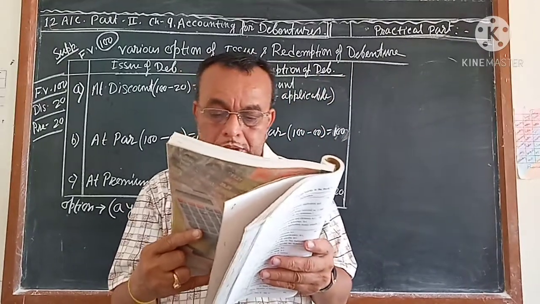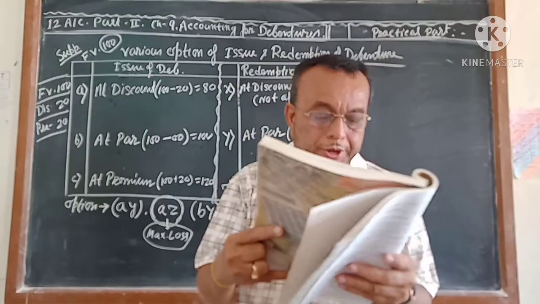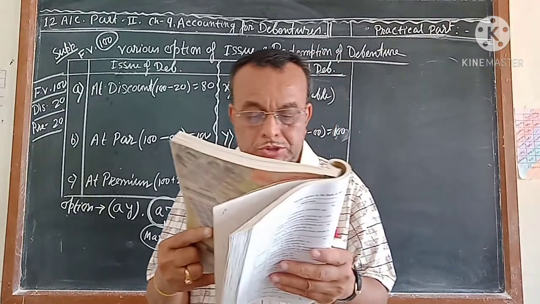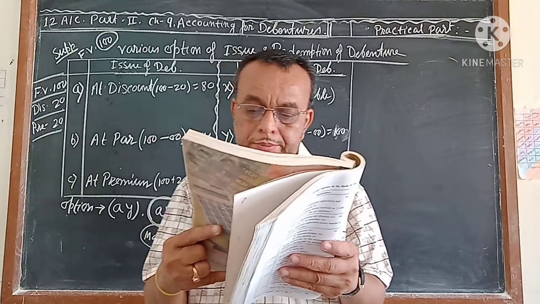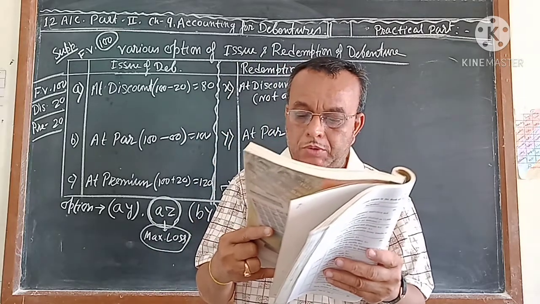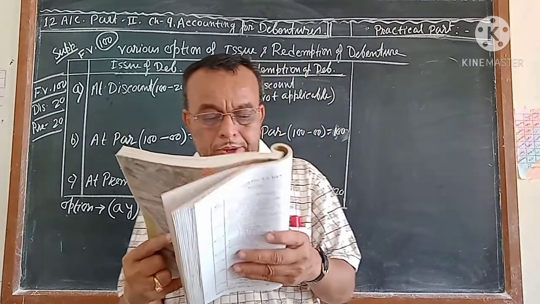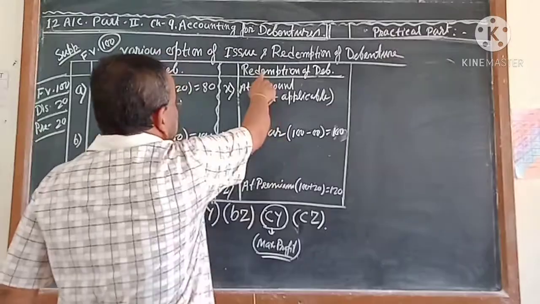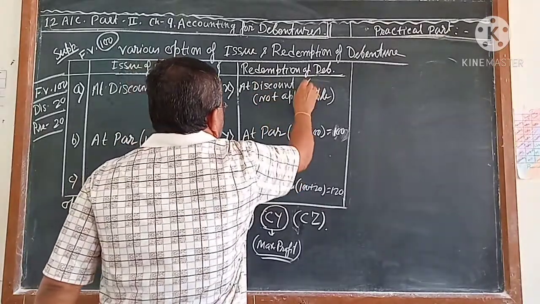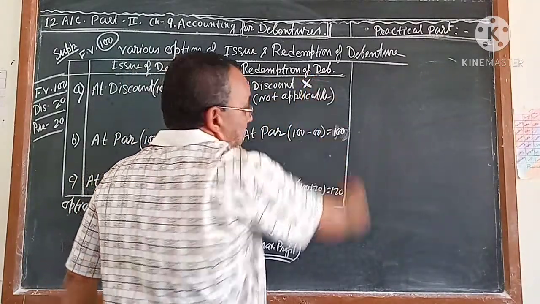at premium, or at discount. But when the debentures are to be redeemed, meaning paid back to the debenture holder, then they are redeemed at par or at premium only. Debenture cannot be redeemed at discount. It is not applicable.